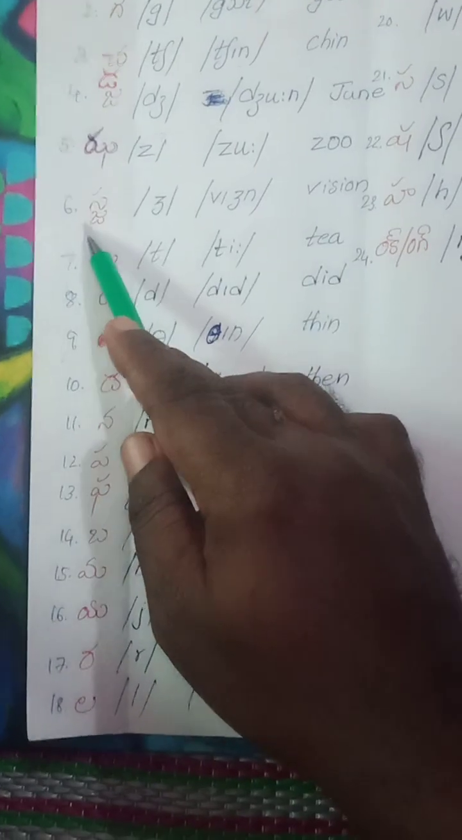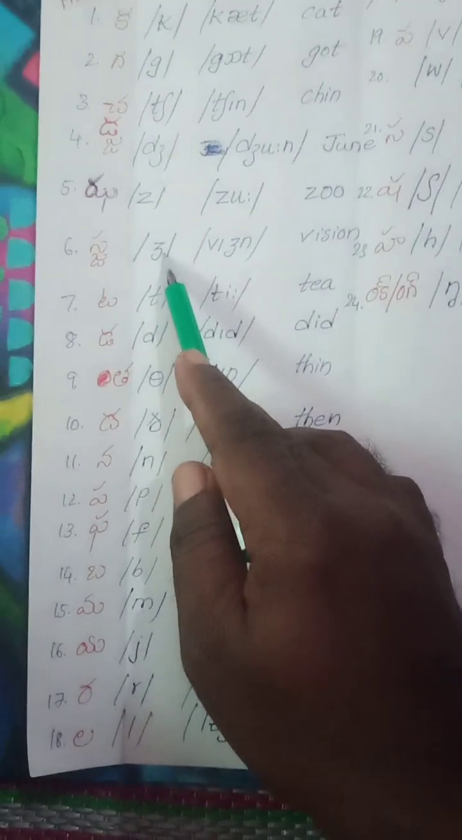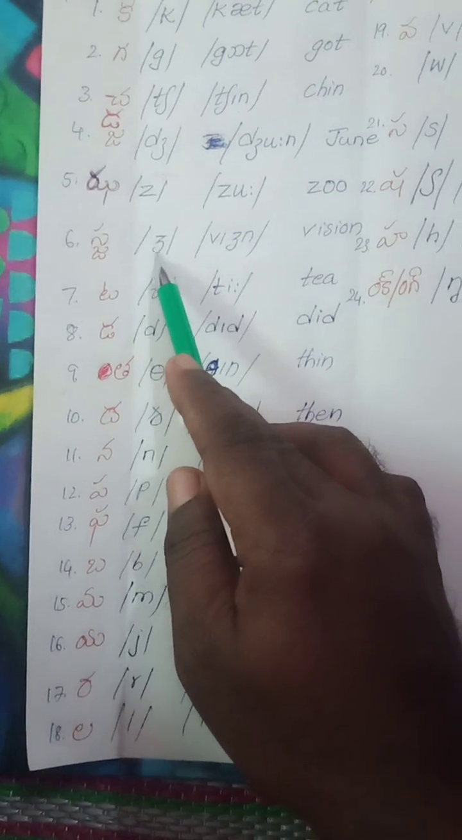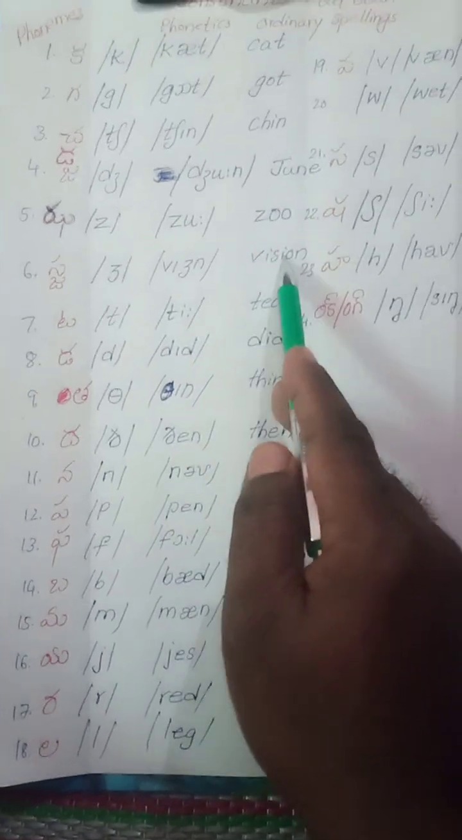Now sa and ja, za. We have a combination in the spelling like si, something like that. So za: vision, ordinary spelling.